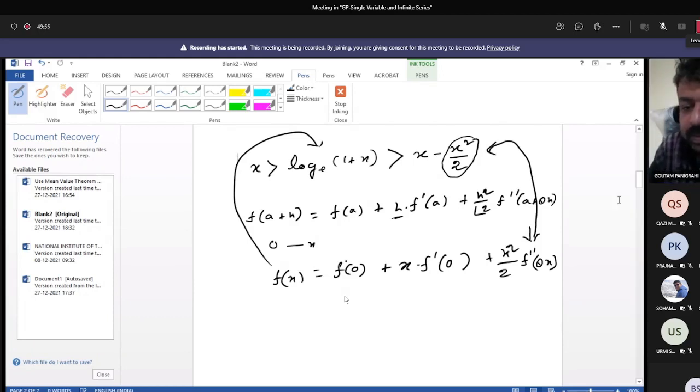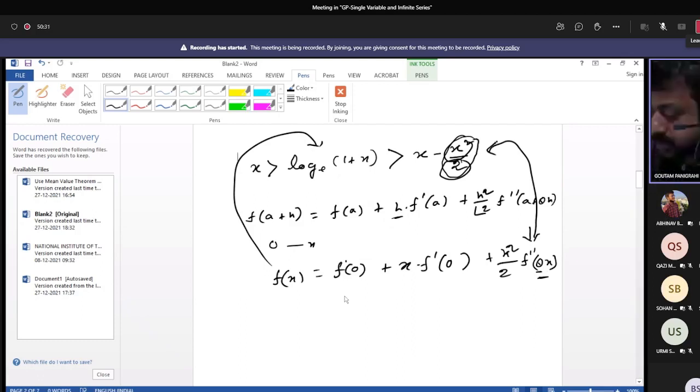Yes, now it's clear. If the time was, it may be extended. Yeah, so then in the f triple dash there will be a plus theta h. Suppose x cube by factorial 3 is involved. Then you have to proceed up to that and put the remainder term. So in the last term we have to put a plus theta h. In the last term, you have to put a plus theta x. A is 0, h is x, so f of theta x. And you have to decide the power of x.